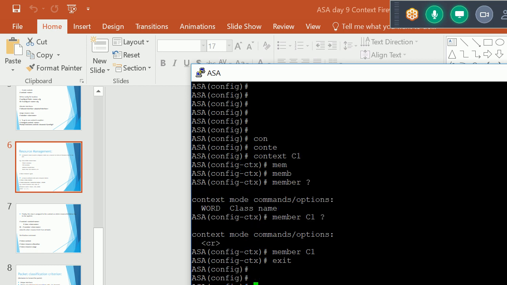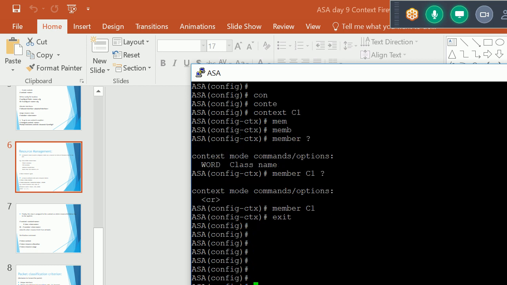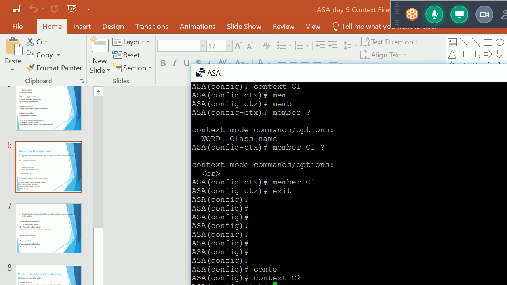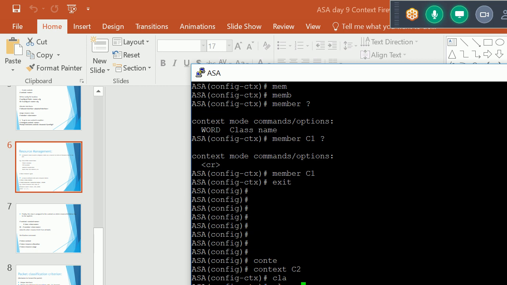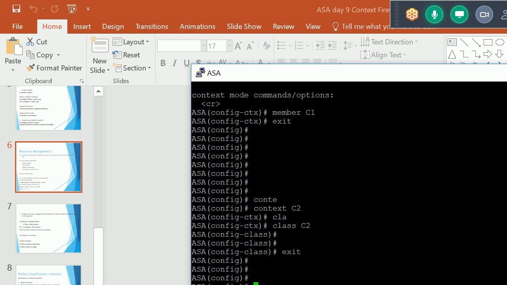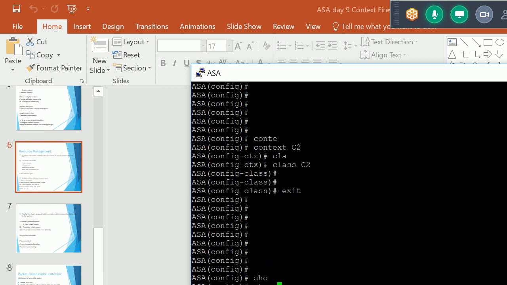Now let me apply the class for context C2. We can use the member command here with the class keyword, C2. Now I have applied those classes.